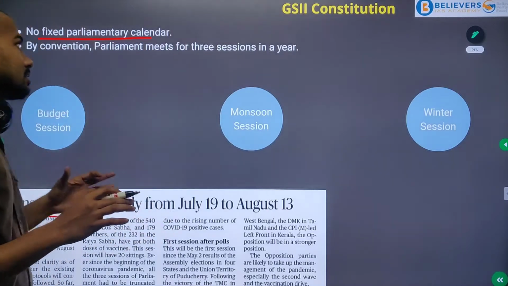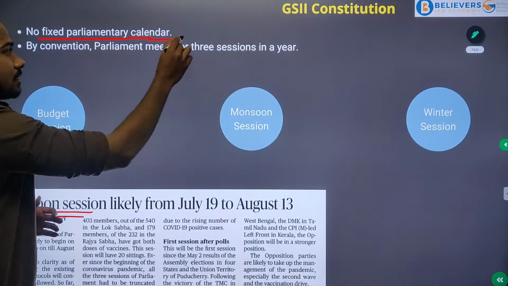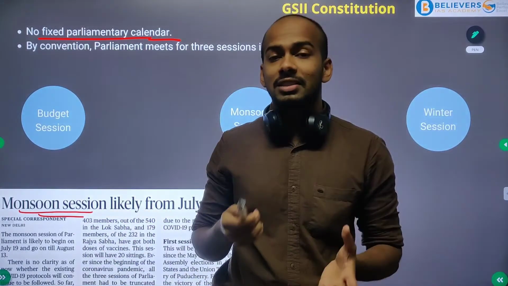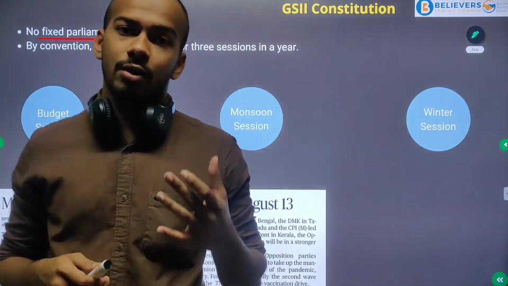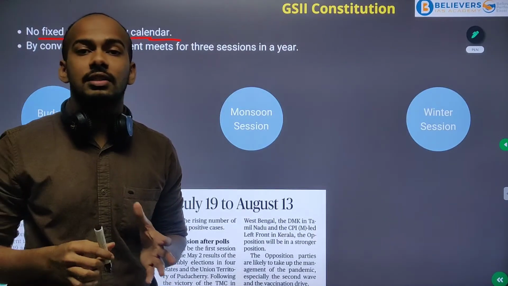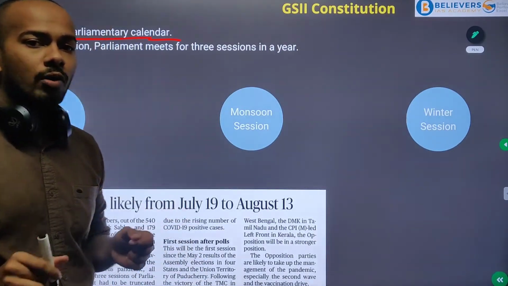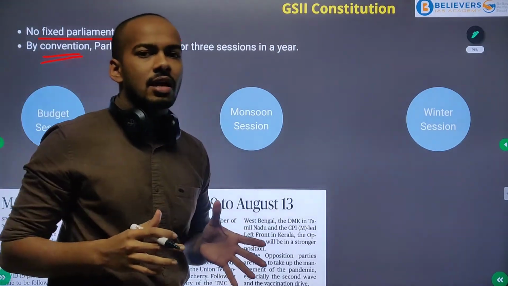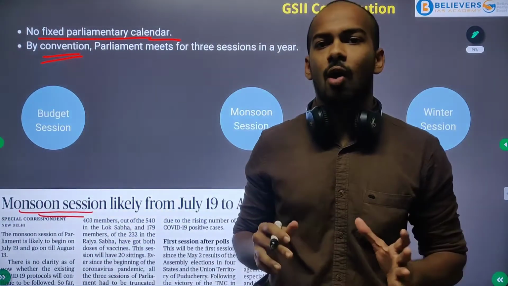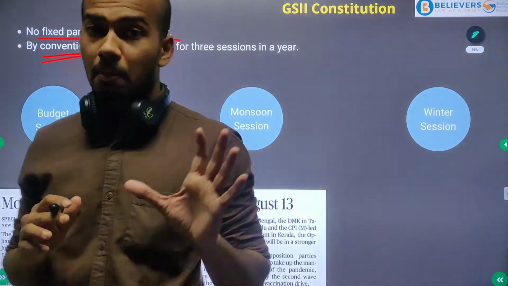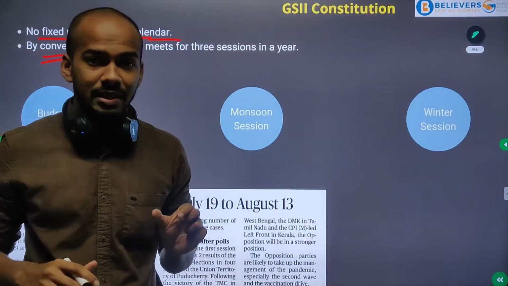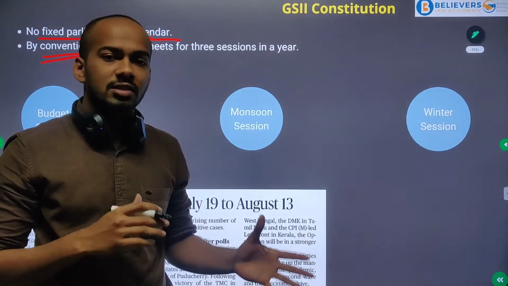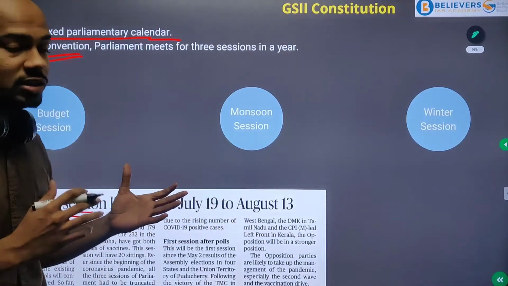So there is no fixed parliamentary calendar. It is not mentioned in the Constitution when and how many sessions should be conducted. So how does it happen? By convention. That means what has been followed, what has been going on, is still continued. The word convention here means that it is not mentioned in the Constitution; it is being done because that has been the practice before.